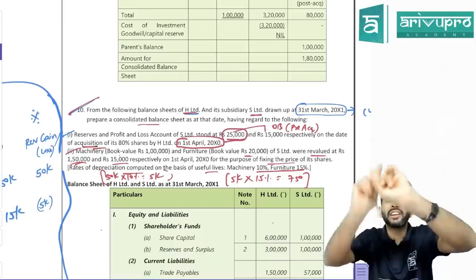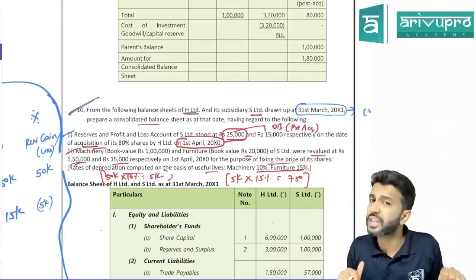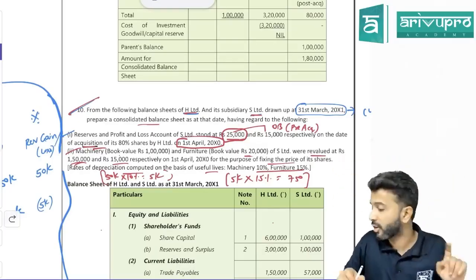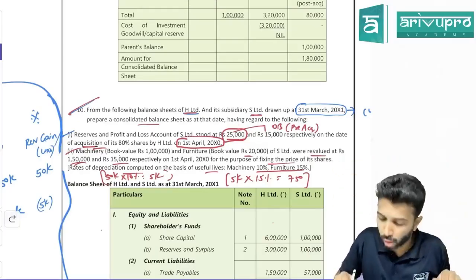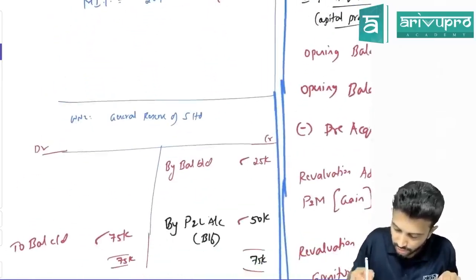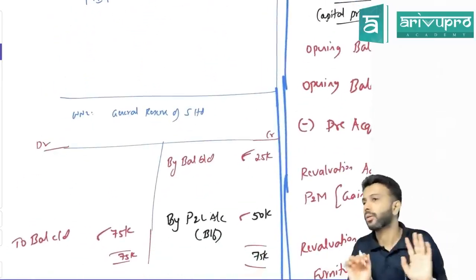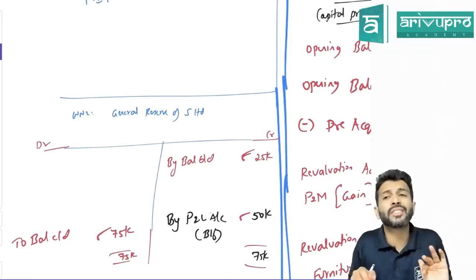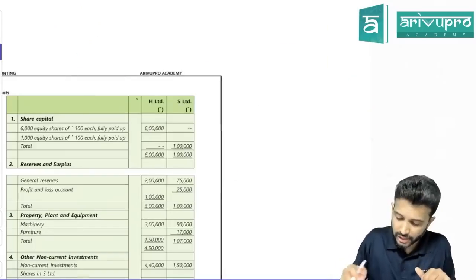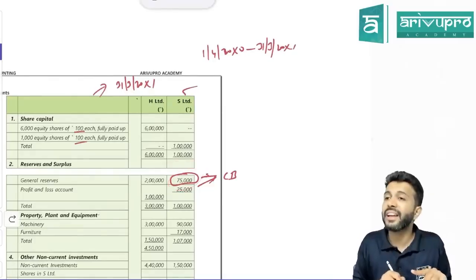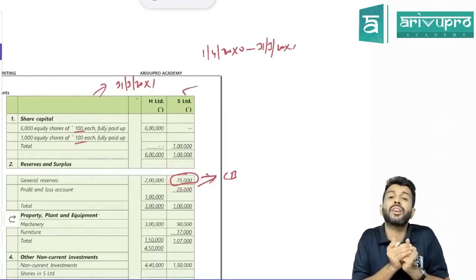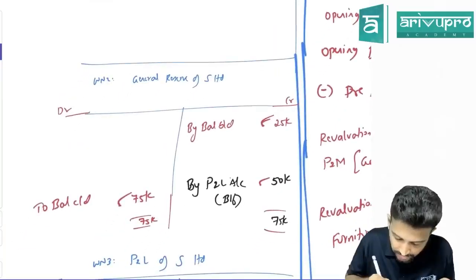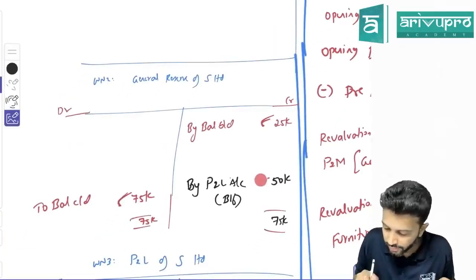So guide me, sir. When you prepare the general reserve ledger working note of the subsidiary, where will you show this 25,000? On the debit side or credit side? Credit side. You will write it as by balance brought down. So in general reserve, first we'll write by balance brought down 25,000. Easy. Is only the opening balance given or even the closing balance? Closing balance. Come to the balance sheet. What is the closing balance of general reserve? 75,000. Where will the closing balance come in your ledger? On the debit side, to balance carried down, 75,000. Easy. Everybody good?